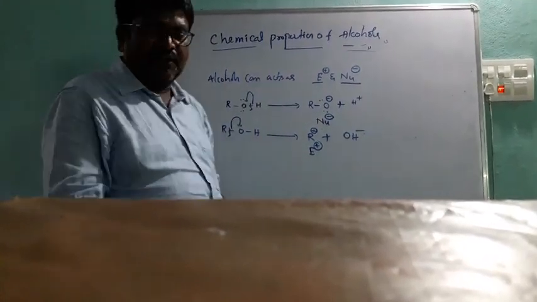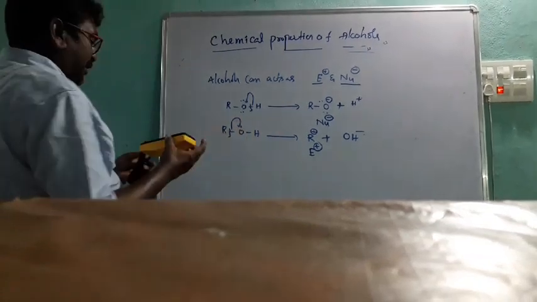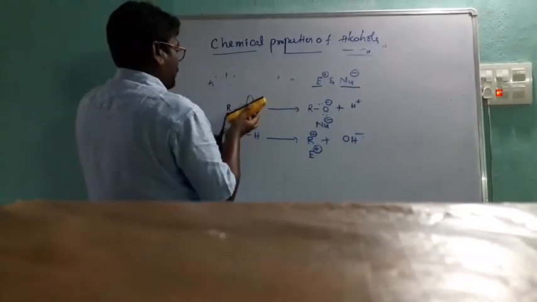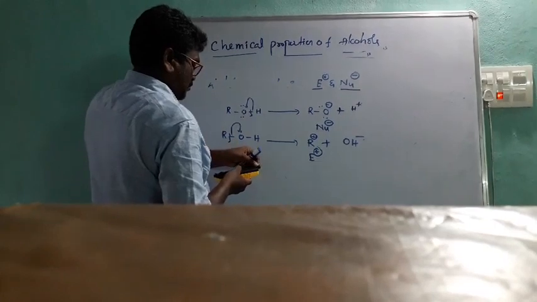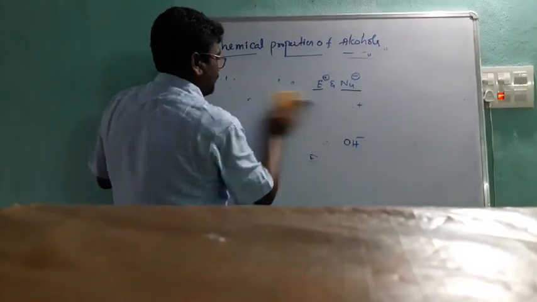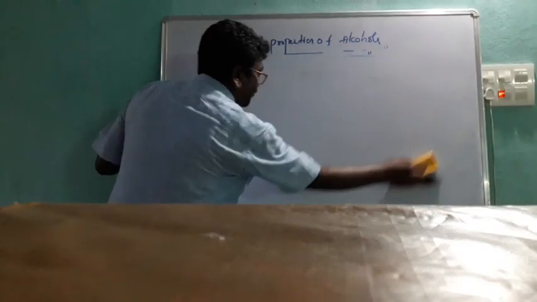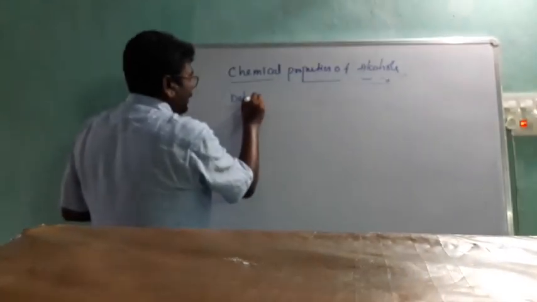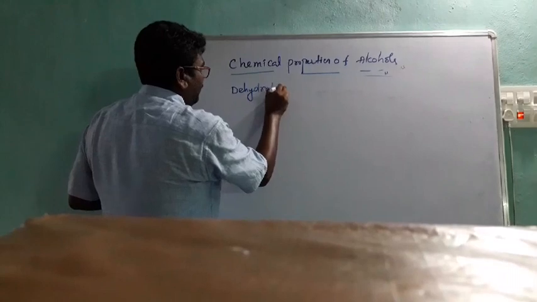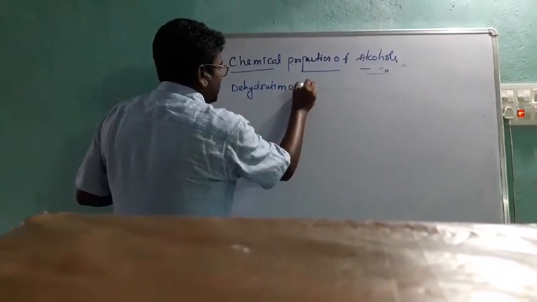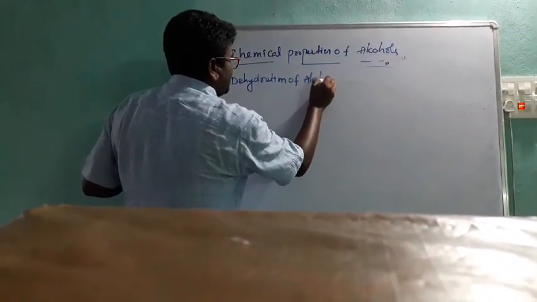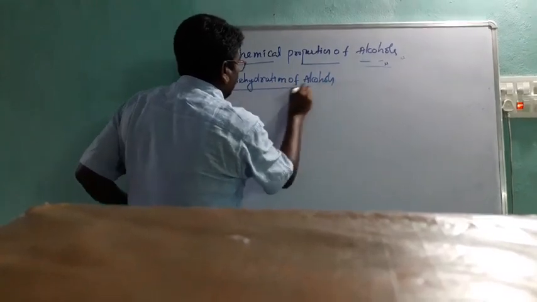First chemical property. Listen carefully. This is very important: dehydration of alcohols. It is very simple.